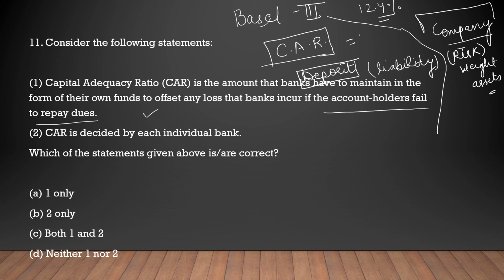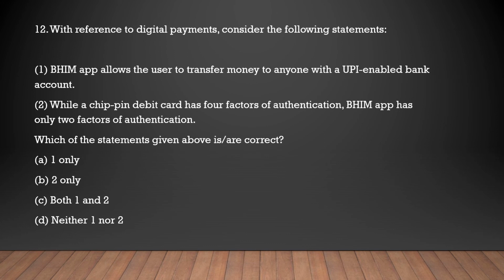This is the correct option. Next is, CAR is decided by each individual bank. It is not decided by each bank. It has already been decided under Basel III norms, capital adequacy ratio. Next question is with reference to digital payments, consider the following statements. The first one is, BHIM app allows the user to transfer money to anyone with a UPI enabled bank account.